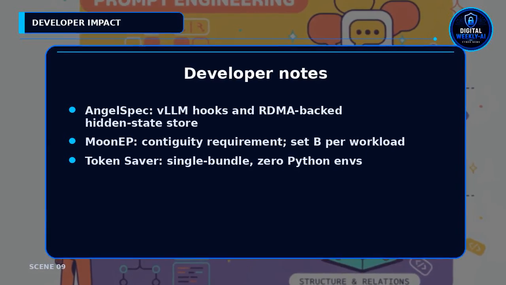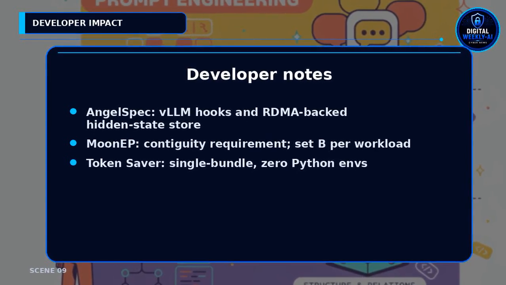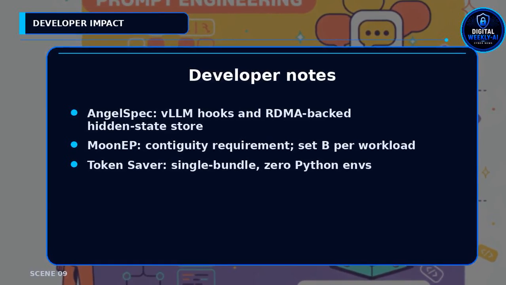For engineers, AngelSpec is Torch native, builds on TorchSpec, and integrates with VLLM and RDMA hidden state streaming. MoonEP requires contiguous symmetric memory expert tensors and a planner with a prefetch parameter B. Training guidance is B equals E over R, inference guidance B equals 3 to 4. Token Saver ships as a single bundle to avoid Python environment setup.